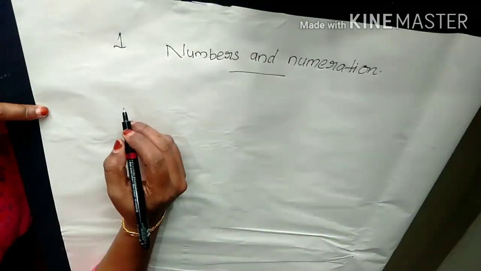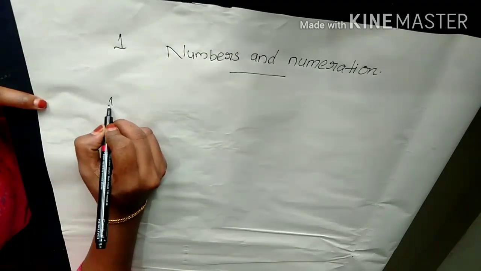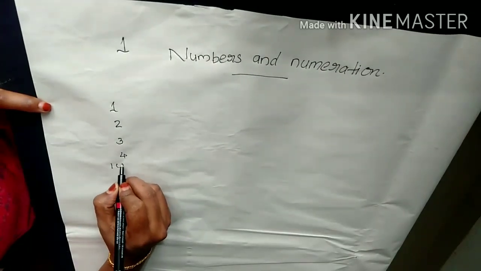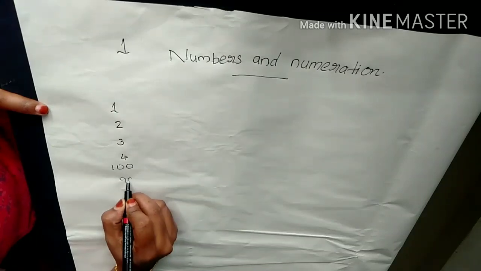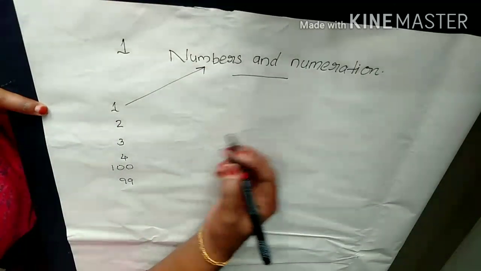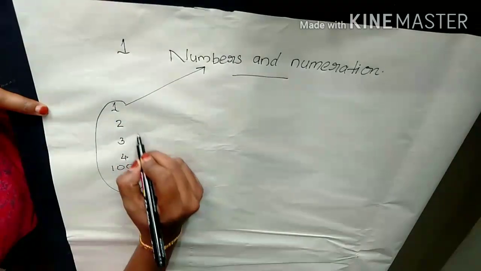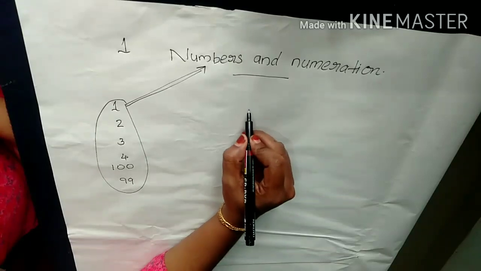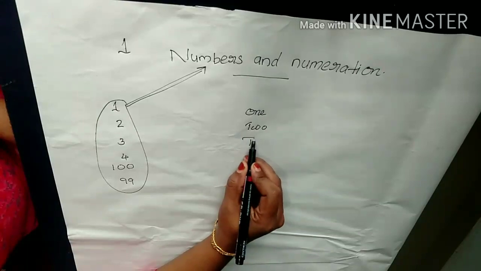Do you know that? Okay, listen here. Numbers means just 1, 2, 3, 4, 100, 99. This kind of writing is called numbers. Just numbers. Okay, understand? Then what do you mean by numeration?